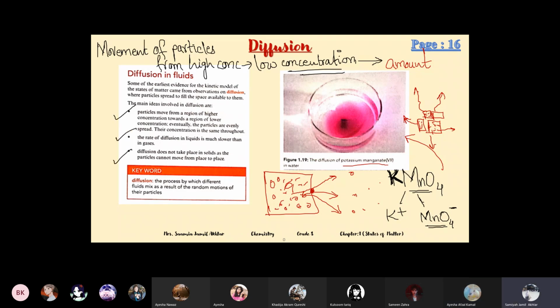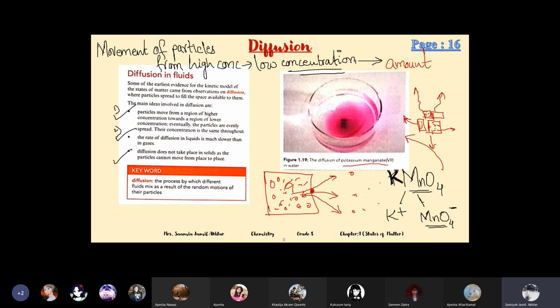So the main ideas involved in diffusion are: number one, the particles move from a region of high concentration towards a region of low concentration. Eventually, the particles are evenly spread. Their concentration is the same throughout. So at the end of diffusion, their concentration becomes uniform in the whole container.